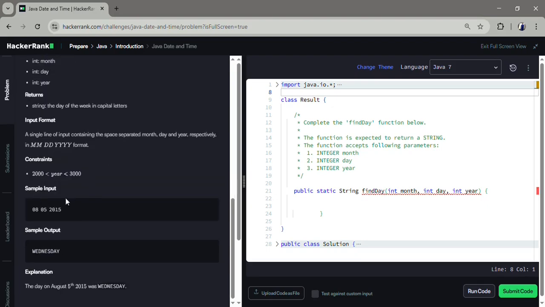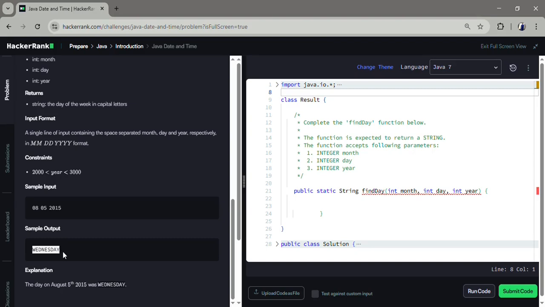Sample input is 08-05-2015, that is August 5th, 2015. You need to return the day of the week in capital letters. So the output here would be Wednesday.